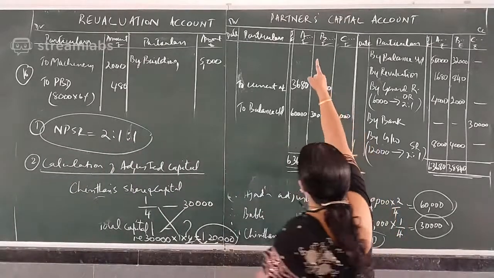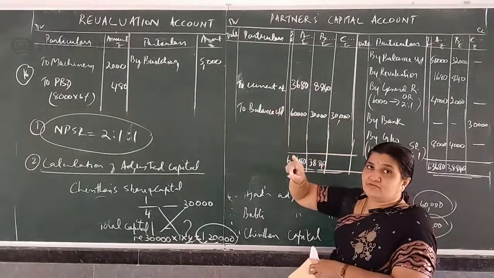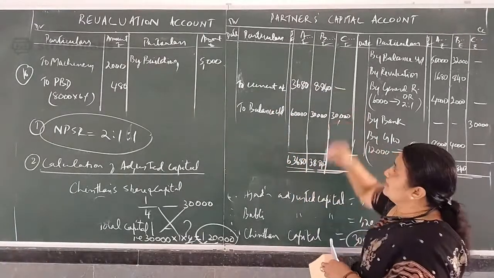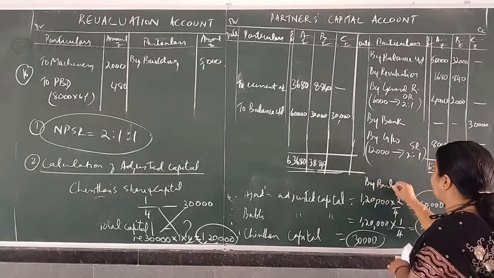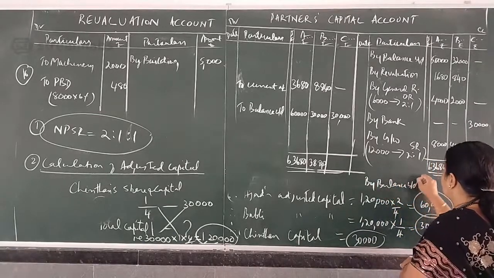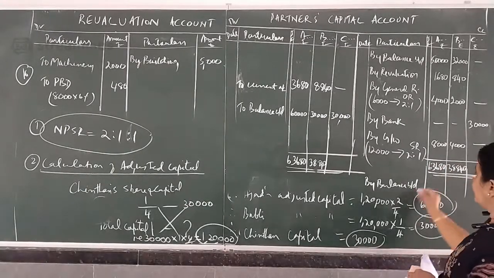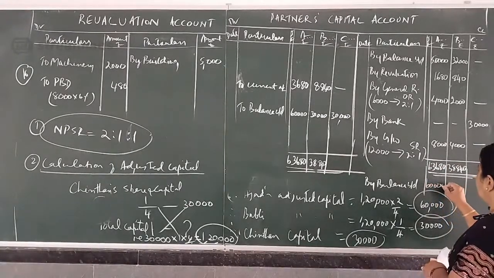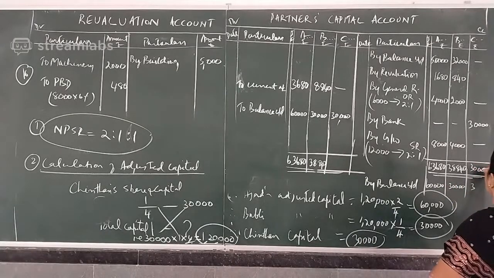So entry is A's capital to A's current account, B's capital to B's current account. Entries we are writing later. So this is over. Bring down the balance by balance brought down. 60,000, 30,000 and 30,000.